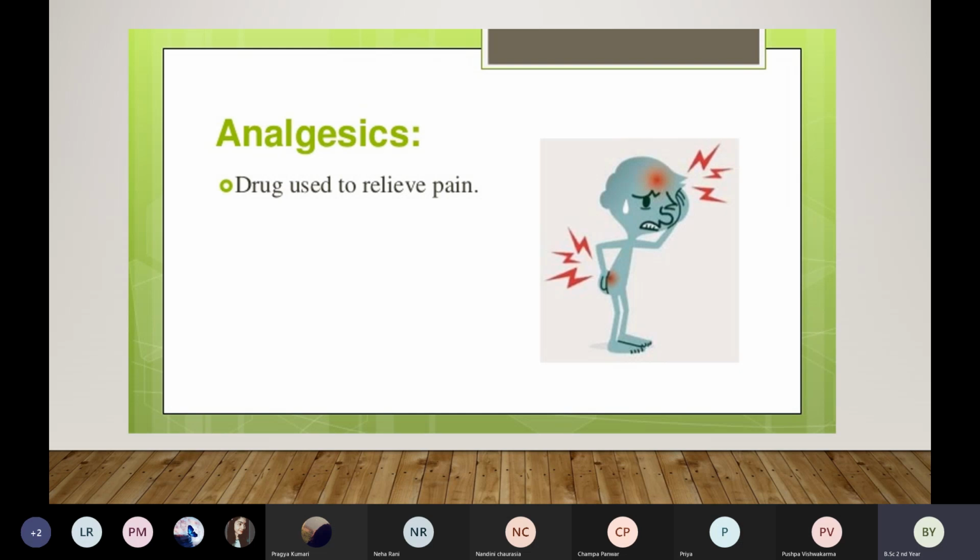If there is any pain in any part of the body, whether there is pain in the head, we call it a headache. If the patient is having eye pain, facial pain, neck pain, shoulder pain, pain in the hands, the wrist, the palms, or any area of the body, abdominal pain or leg pain, cramping, or pain in the toes. In any part of the body, if there is any pain, then in such a condition we give analgesics.